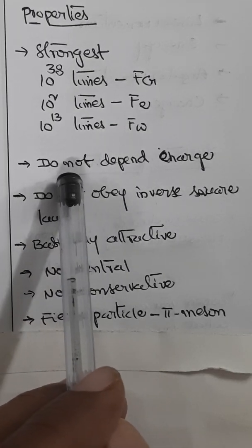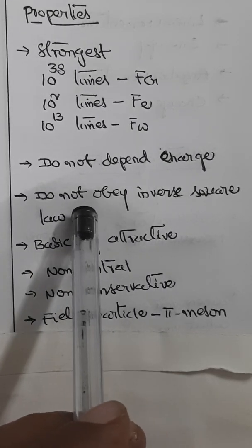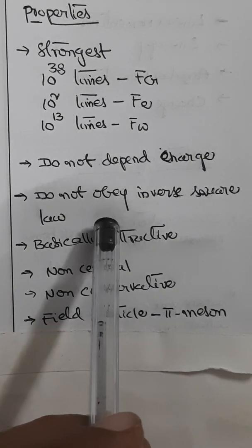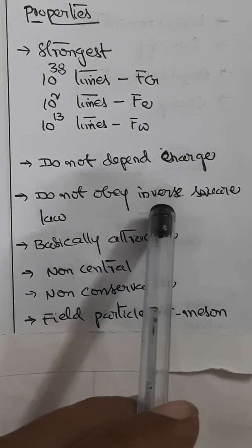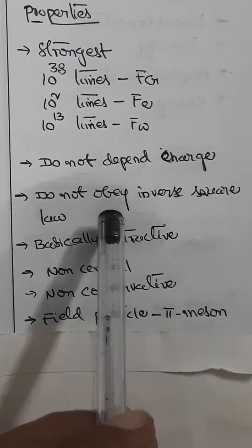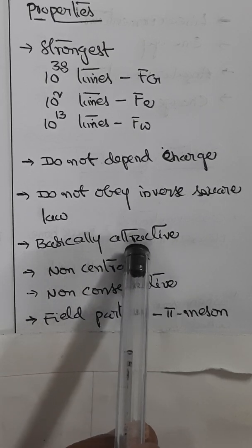Nuclear forces do not depend on charge on the nucleon. Nuclear forces do not obey inverse square law. They vary inversely as some higher power of distance between the nucleons. Nuclear forces are basically attractive forces.